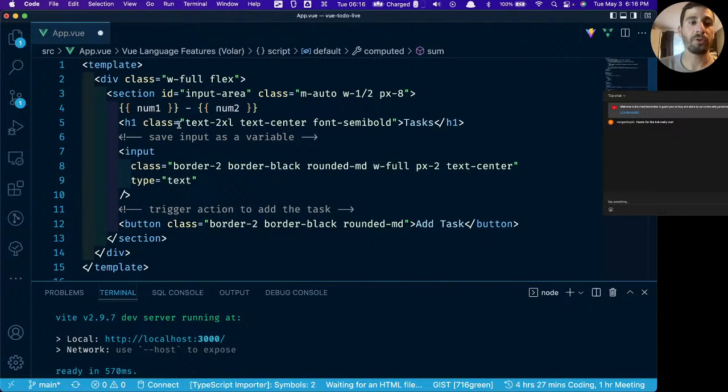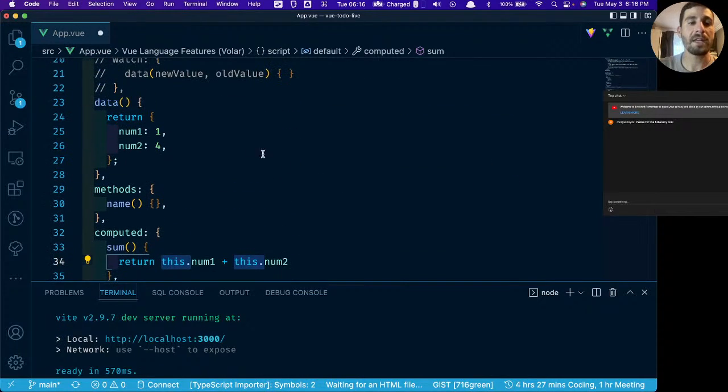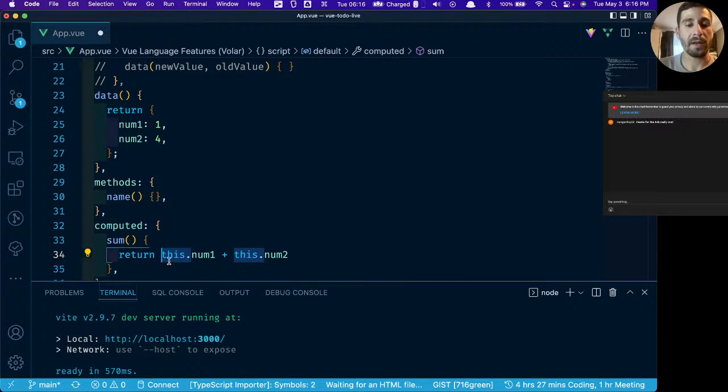The reason you don't have to do it inside of the template is because Vue uses a compiler behind the scenes. The compiler knows that we're referencing this component, so it's automatically going to know where to look for these values. If we're doing it down here, most of this is just JavaScript, so we need to be a little bit more specific with it. So we have return this.num1 plus this.num2.